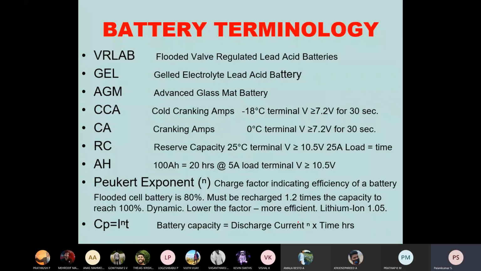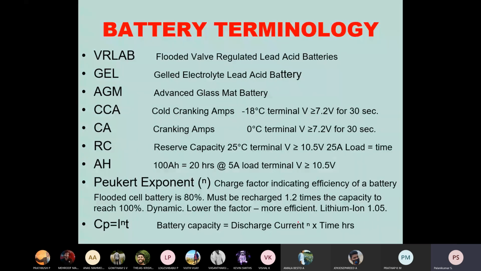And these are all the battery terminology. VRLA means valve regulated lead acid batteries. GEL means gelled electrolyte lead acid battery. AGM means absorbed glass mat batteries. And CCA is cold cranking amperes.